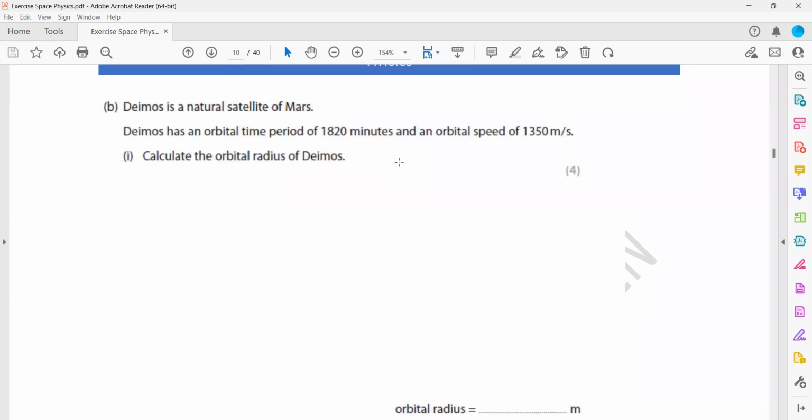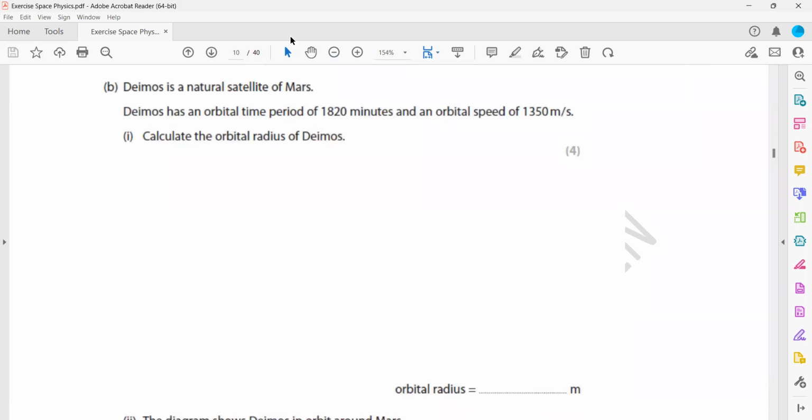Then Deimos is a natural satellite of Mars. The orbital time period is 1,820 minutes with an orbital speed in meters per second. You have to calculate the orbital radius. So for example, this is the planet Mars, and there's a natural satellite which is moving around Mars.